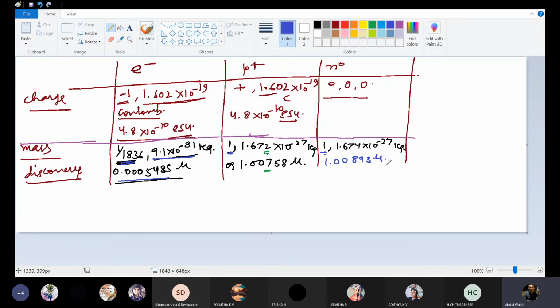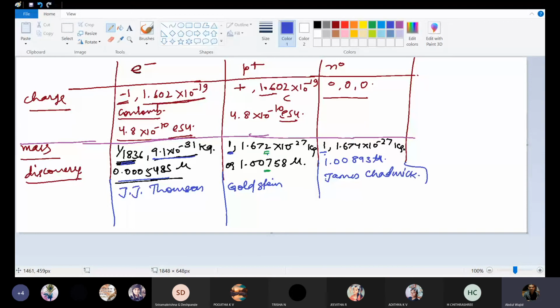1.008. This is mu, that is AMU. Who discovered the electron? The electron was discovered by Sir J.J. Thomson. Who discovered the proton? E. Goldstein. That is E. Goldstein. And who discovered the neutron? James Chadwick. Who discovered the neutron? James Chadwick.